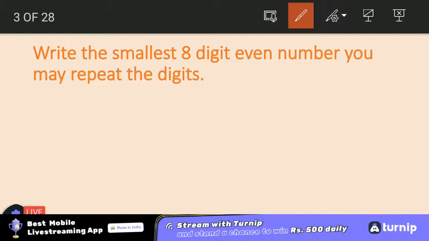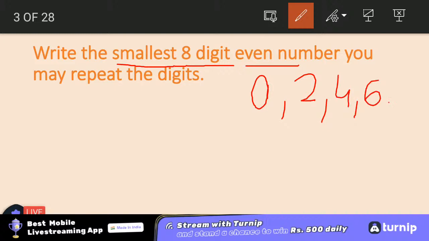Perfect. So greatest, if it would have been asked, we will start with the 9. But it has been asked smallest 8-digit number, and even number as well. So we know what the even numbers end with. It ends with 0, 2, 4, 6, 8. And since I need to make the smallest number, I'll be using the digit 0.